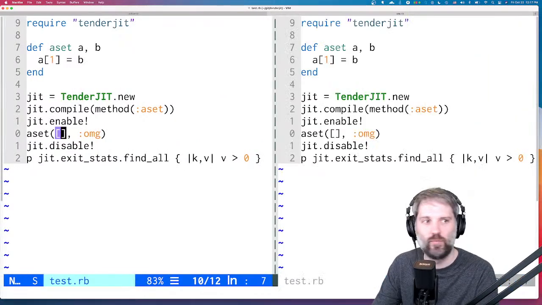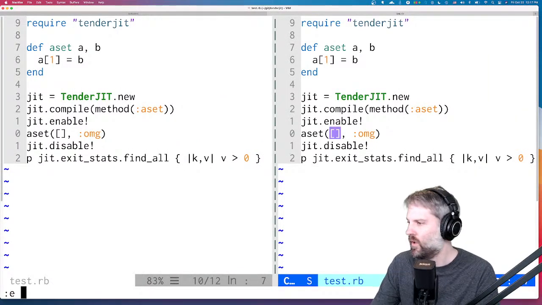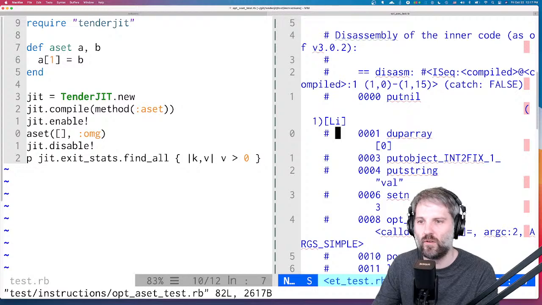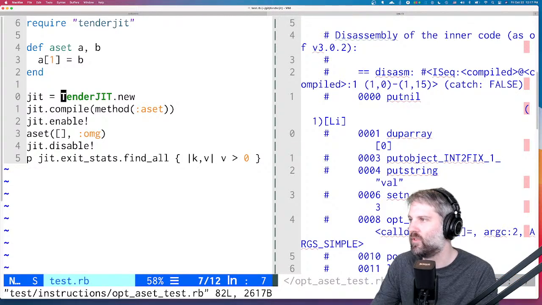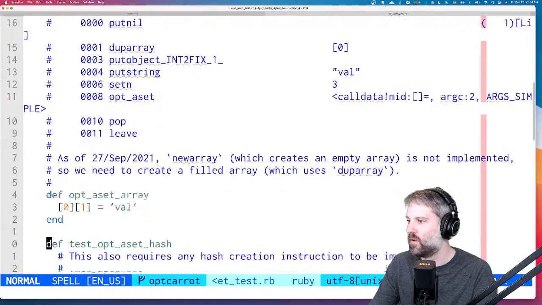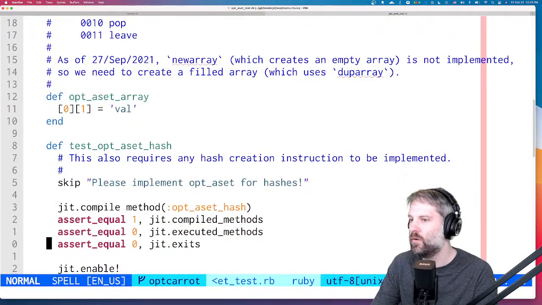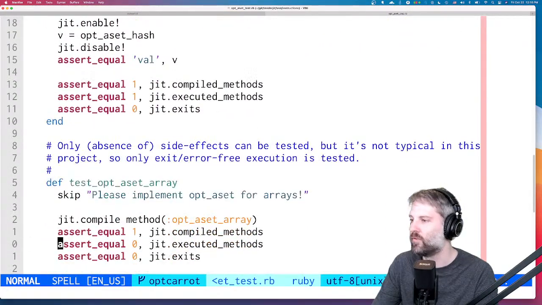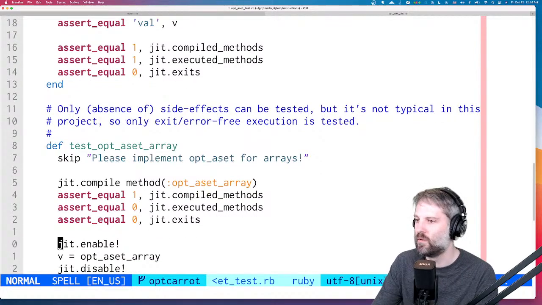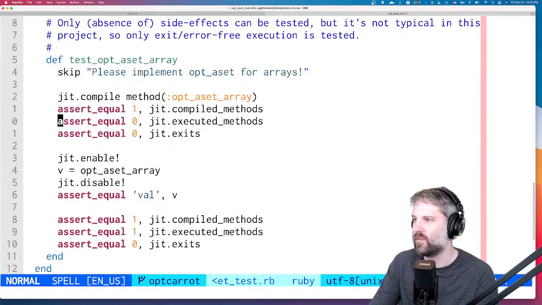So let's pull up test instructions opt aset test. Oh boy. Let's just copy this method. Not used to working with a font this big. Aset array. Oh, it looks like someone was kind enough to write tests for this, but we have skips in them. Okay, so I don't need to write a test. That's very nice.